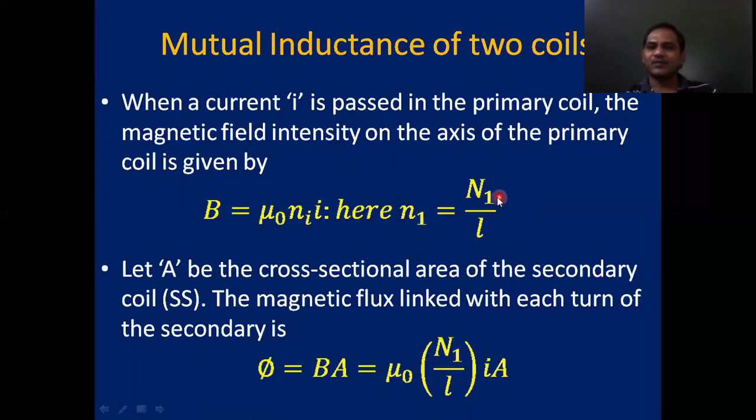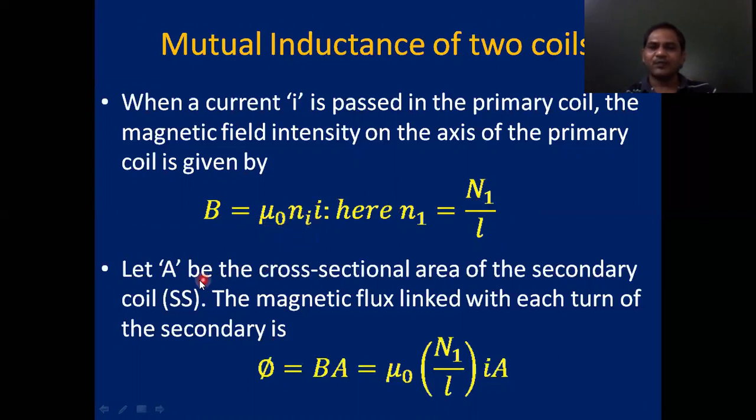So total number of turns, how much? N1. The length of the primary coil, L. So n1 is equal to capital N1 by L, right? Substituting that, you will get here B equal to mu naught capital N1 by L into I.